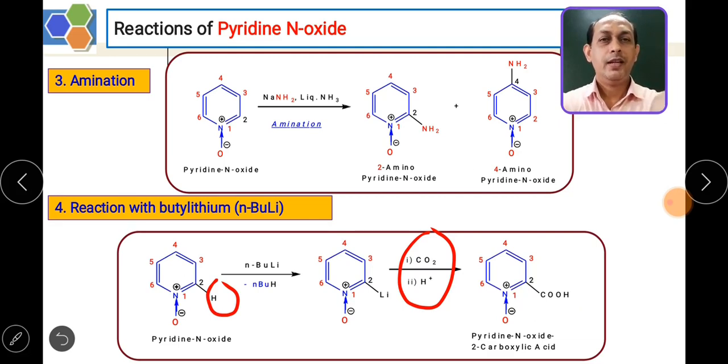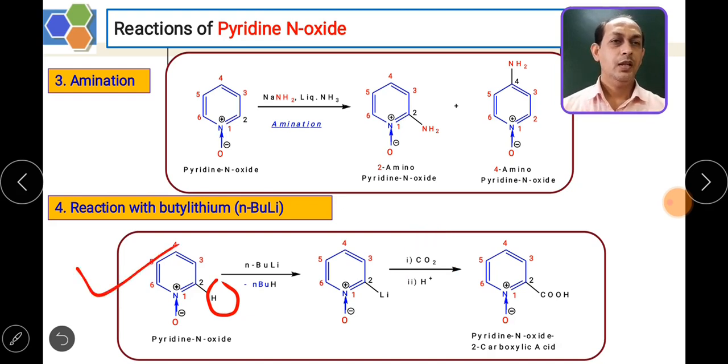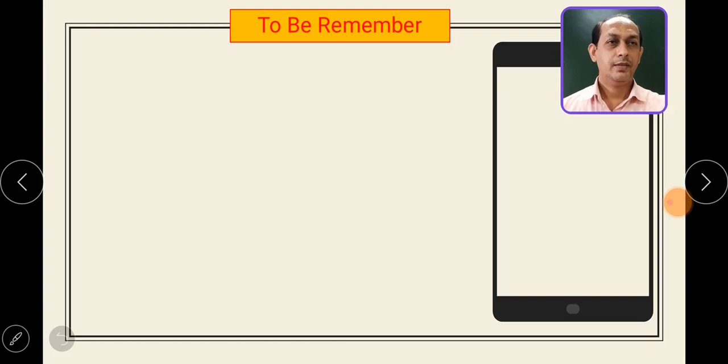This reaction is very important for introducing the carboxylic group at the 2 position. Remember, it is favored in the presence of a very strong base, that is butyl lithium, giving the carboxylic group at the 2nd position of pyridine N oxide.